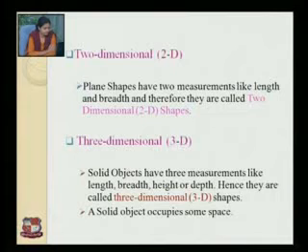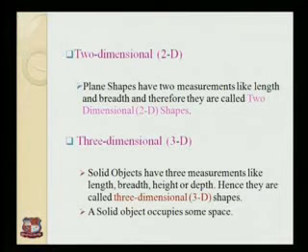Now let's see two-dimensional shapes. Plane shapes have two measurements like length and breadth, and therefore they are called two-dimensional shapes. Three-dimensional shapes: solid objects have three measurements like length, breadth, height, or depth. Hence, they are called three-dimensional shapes. Remember that a solid object occupies some space.